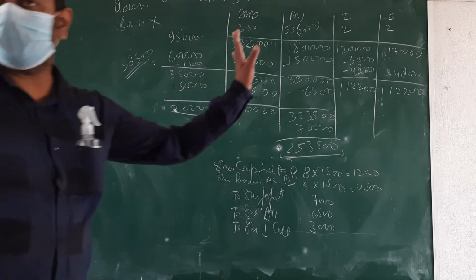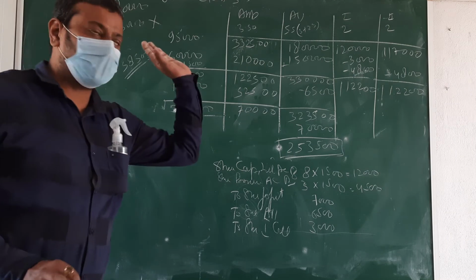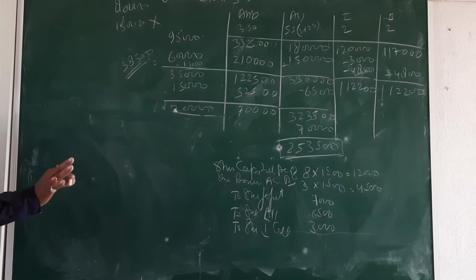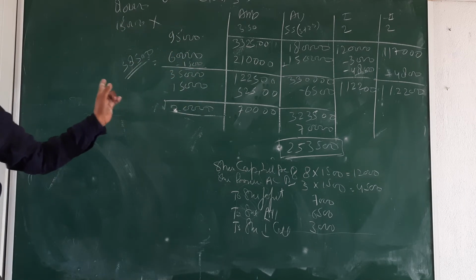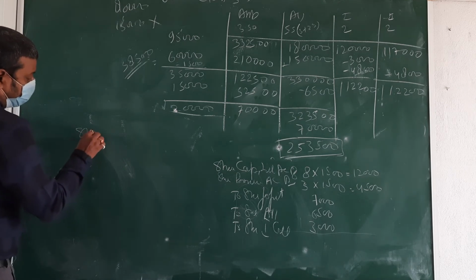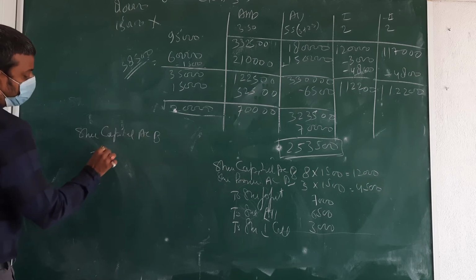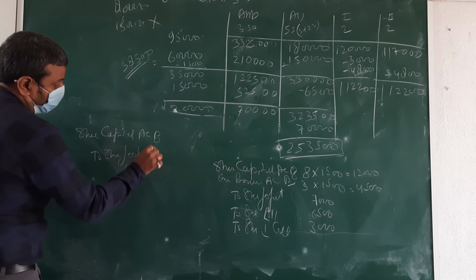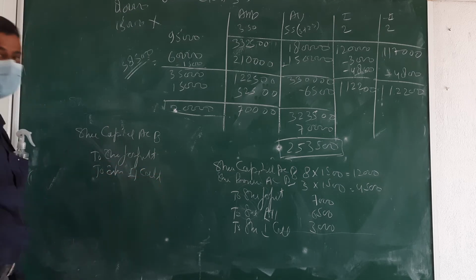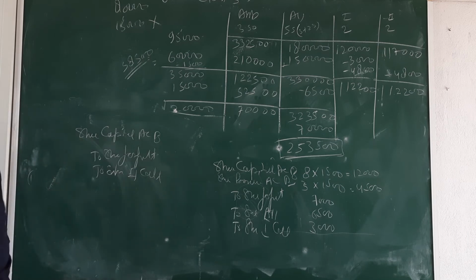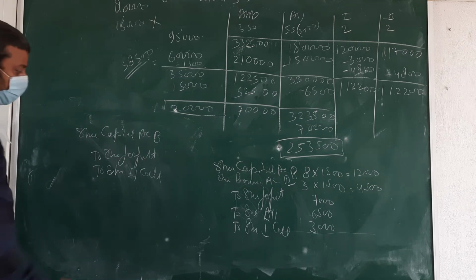Are you able to do the entry of issue now? Then I am directly going for the forfeit entry. First we are doing the issue entry for second call and then we are going to forfeit entry. But I am directly going for the forfeit entry. Then share capital account debit to share forfeiture to share second call. Now, we didn't use premium. Why? Because premium is not there. Okay? Then calls